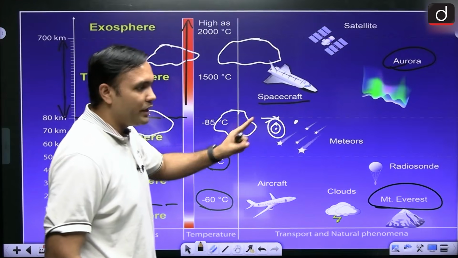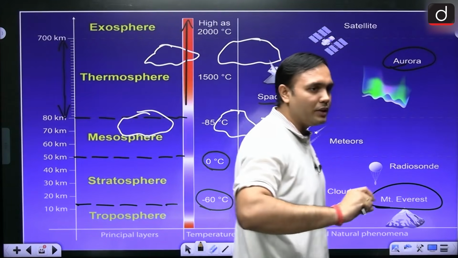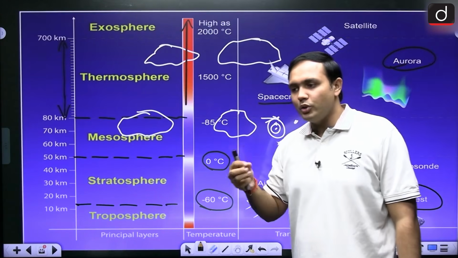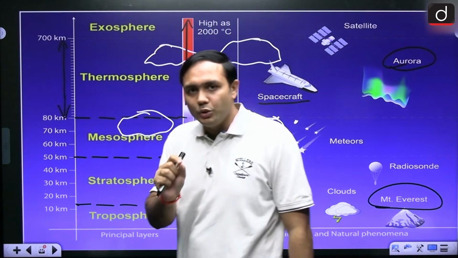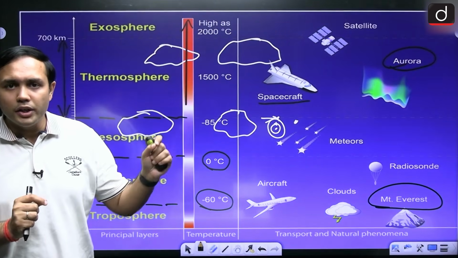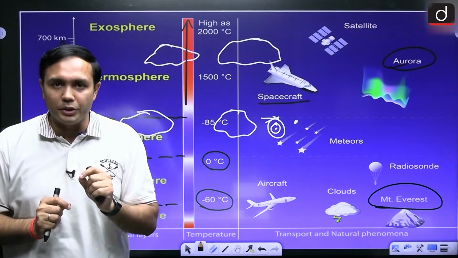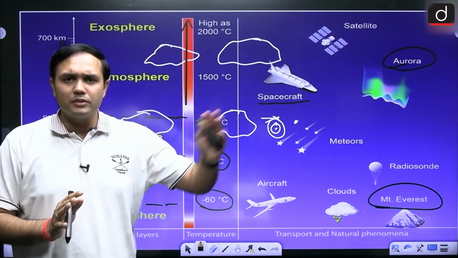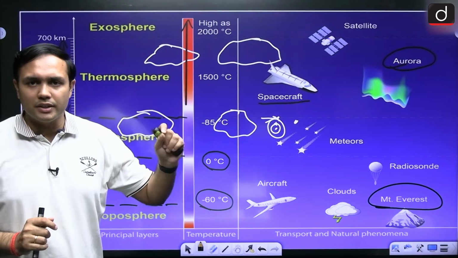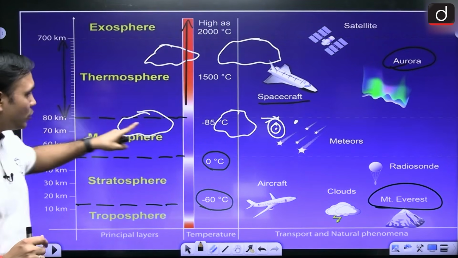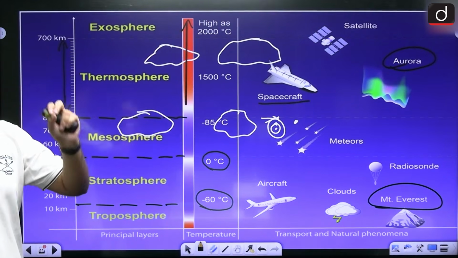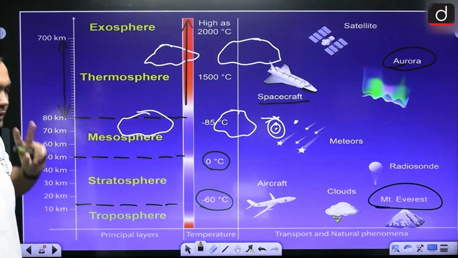Now this becomes very important, the differentiation between meteoroid, meteors and meteorite. I'm hoping that you have a basic understanding that when would you call a particular body meteor, when would you call it a meteorite. If not, these are very basic things from basic NCERT geography. You must have some basic understanding regarding these things, right? So in mesosphere, these meteors are going to burn up, right? This is the most important aspect with respect to mesosphere.